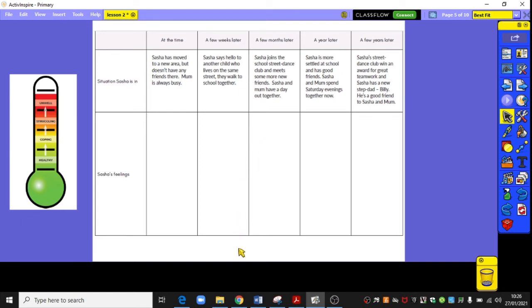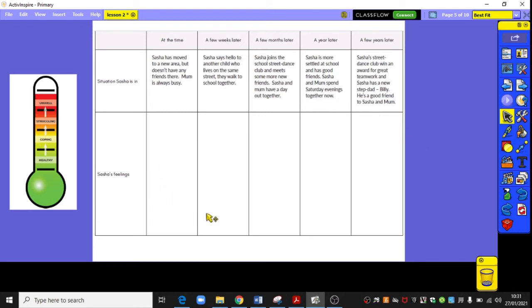So pause the video now, have a chance to fill in that sheet for yourself with your own ideas about what Sasha's feelings might be. So having done that activity now, you may well have just indicated one of these areas on the mental health thermometer that you feel that Sasha might be feeling at the time, or you may have elaborated, and those need to be sent in to your class teacher so they can see what you have done.